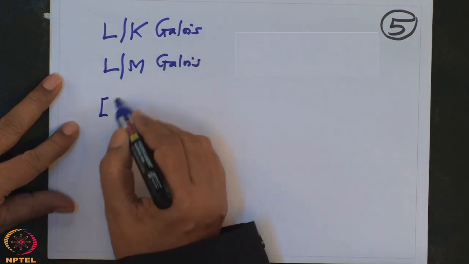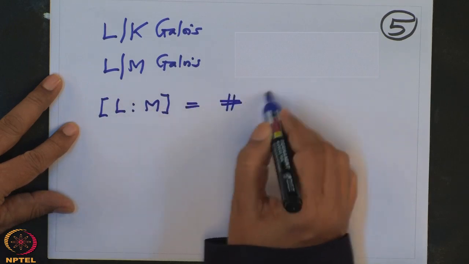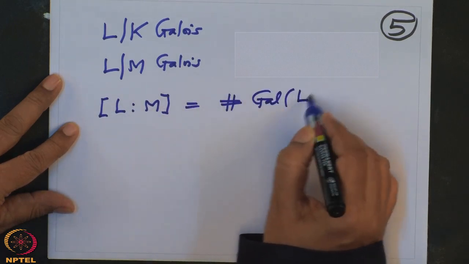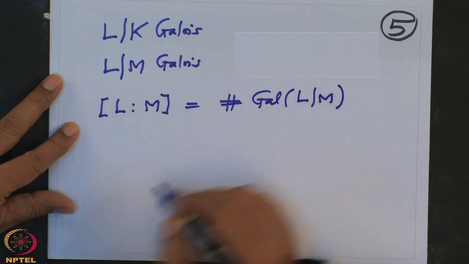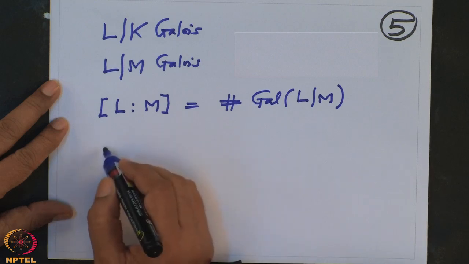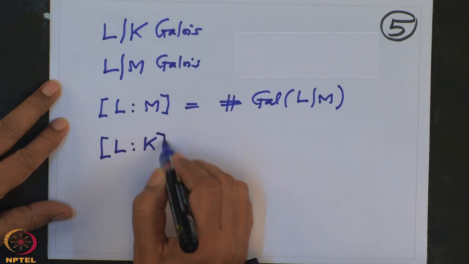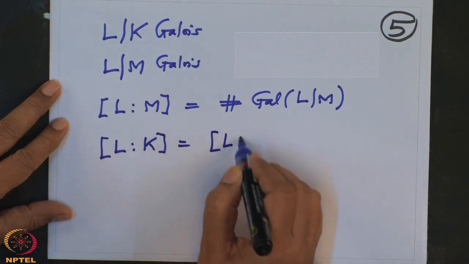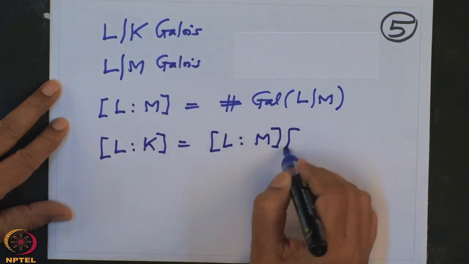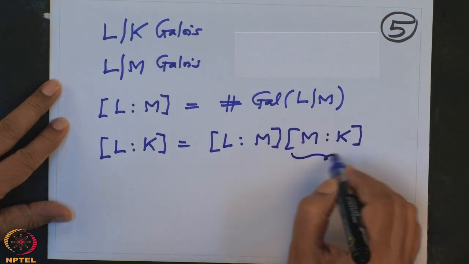The degree of L over M is equal to the cardinality of the Galois group of L over M. Now, what is the relation between the degree of L over M and the degree of L over K? The degree of L over K is the degree of L over M times the degree of M over K, and we are interested in this number.